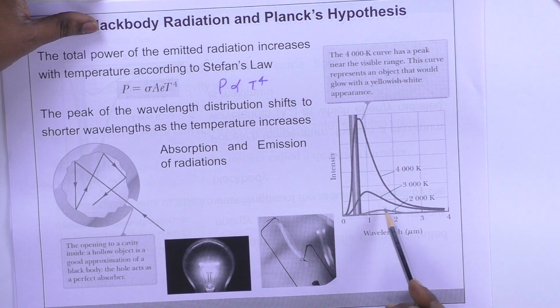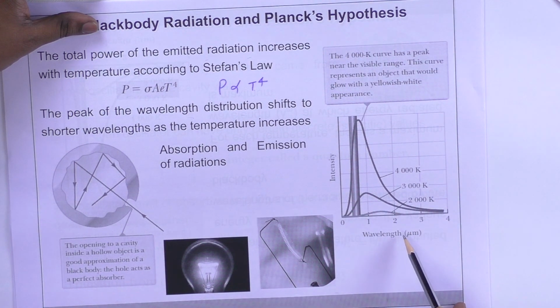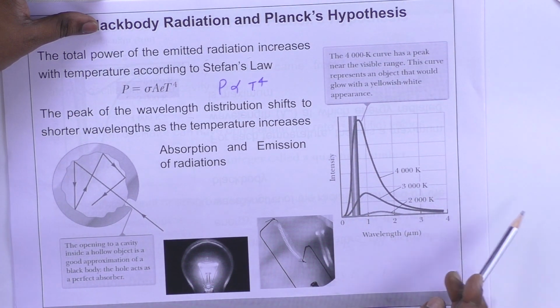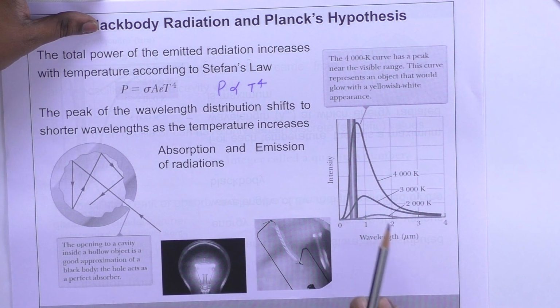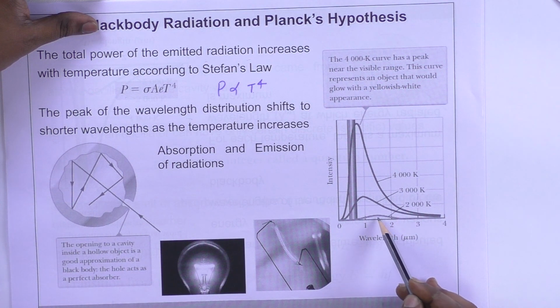Okay. This is the black body radiation intensity as a function of wavelength. It is nothing but a spectrum. So intensity is a function of wavelength or frequency. Now at 2000 Kelvin, the intensity of the outcoming radiation varies like this. Around 1.5 micron, you have the maximum energy, maximum intensity.